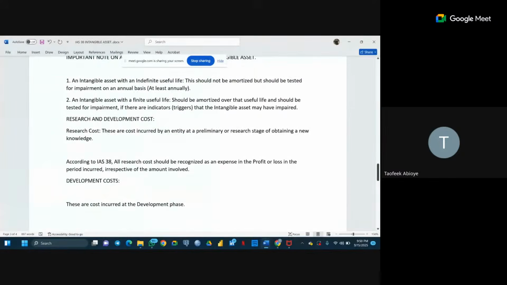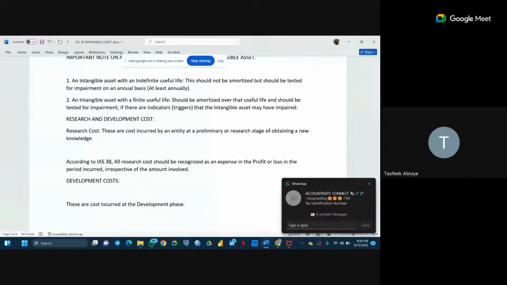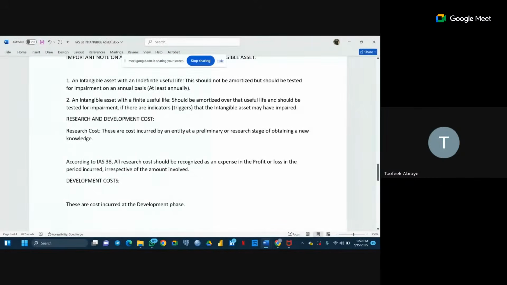But when the cost now reaches a development stage, when it has passed through the research phase, you have now seen that, okay, this idea is something we can develop internally. Maybe it's software you are going to work on, or any form of intangible asset that it could be. This is something we can actually develop.